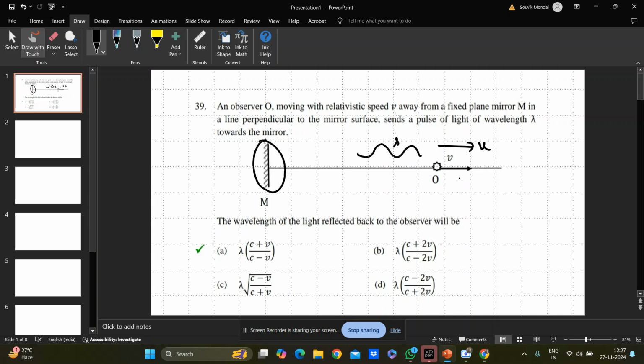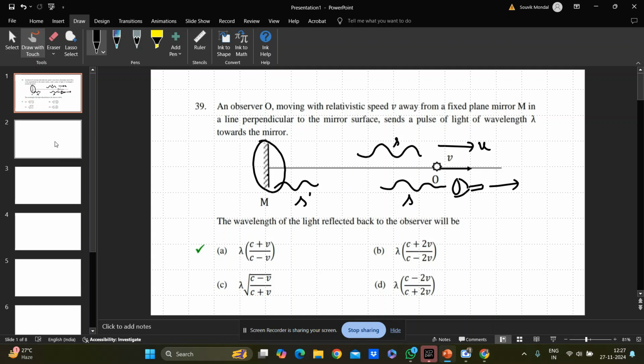Okay. So you can think like there is a torch, and the torch is moving in this direction, but it is sending the pulse in this direction. Okay, this kind of thing. So the wavelength of the light reflected back to the observer will be, so the pulse will hit the mirror, then it will be reflected back with some changed frequency. So here it is lambda, then here it will be lambda prime. So what will be the received frequency by the observer? Please pause the video and give this problem a try on your own, and then look at the solution.